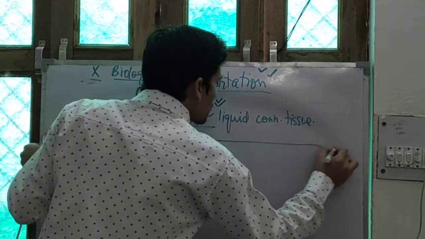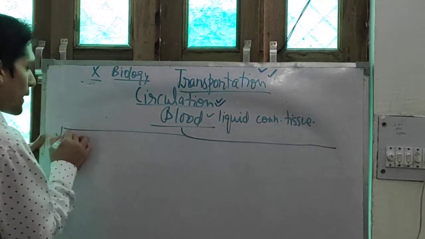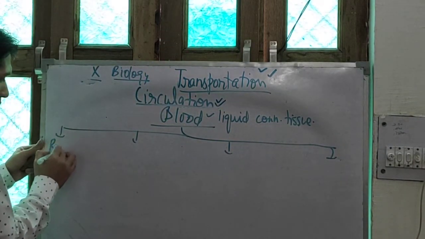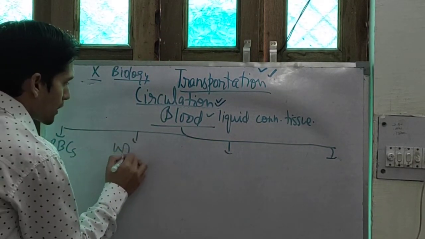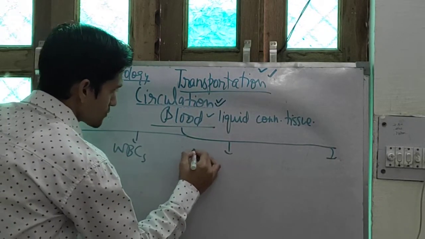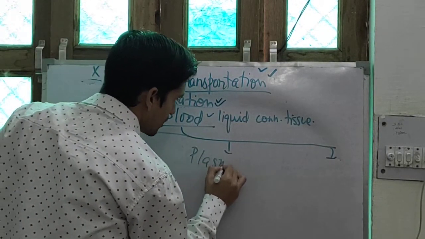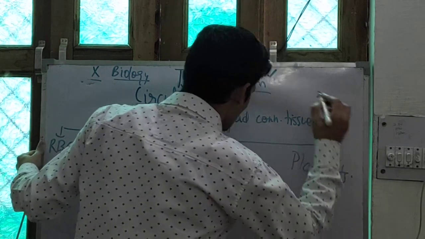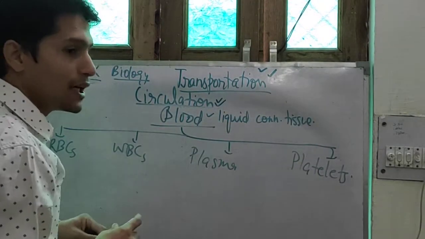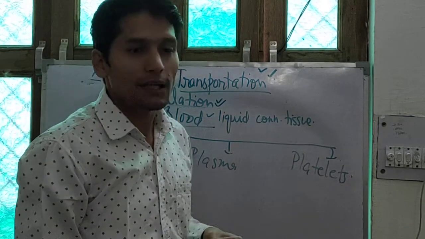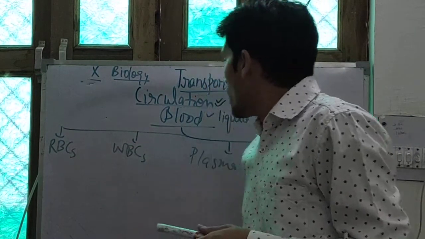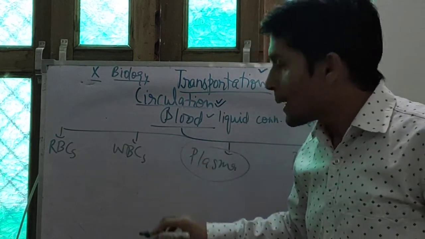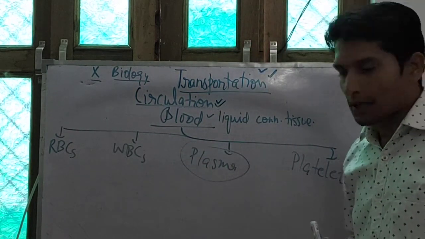Now blood has four main components: RBC, WBC, plasma and platelets. RBC, WBC, plasma and platelets. First of all, we are talking about the plasma. Plasma is the liquid part of the blood.